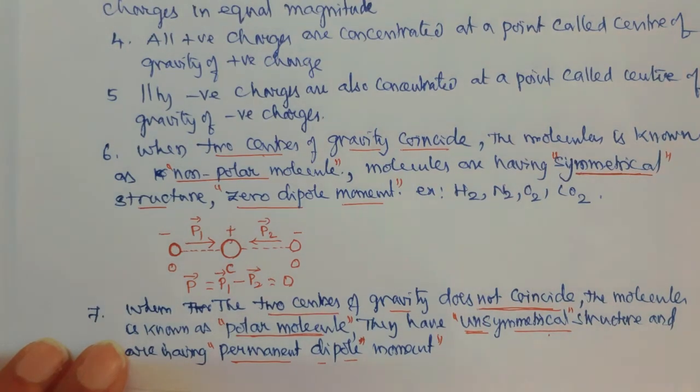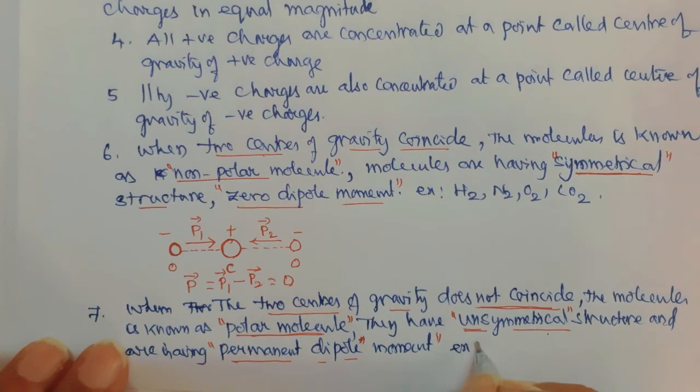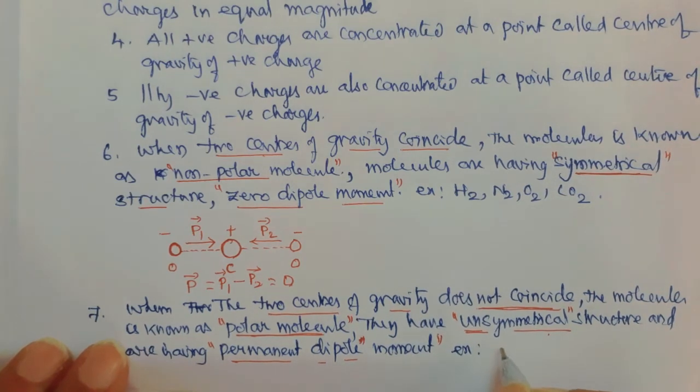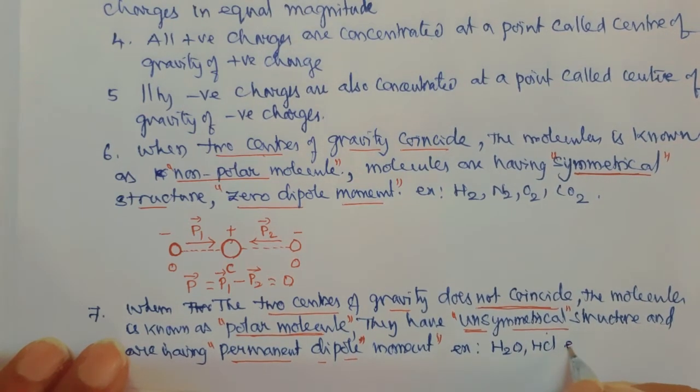Now what are the examples for this? Examples are water, H2O, HCl, etc.